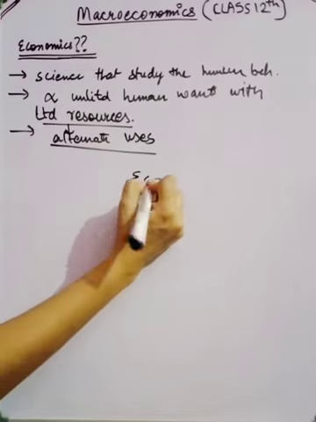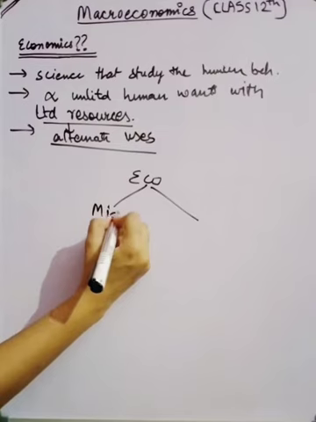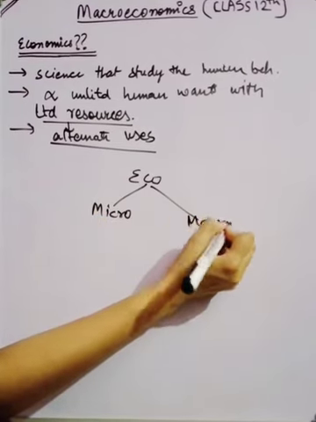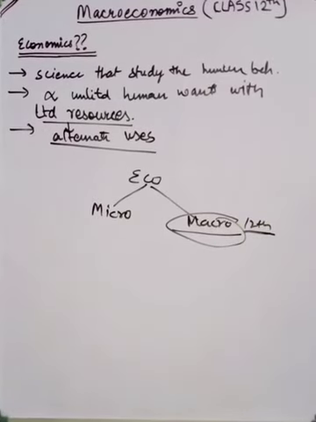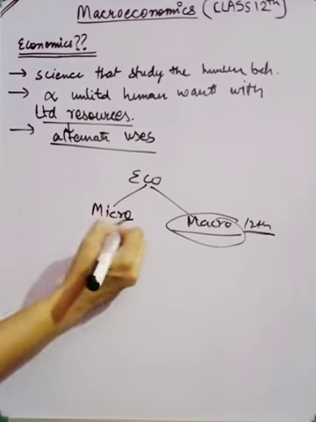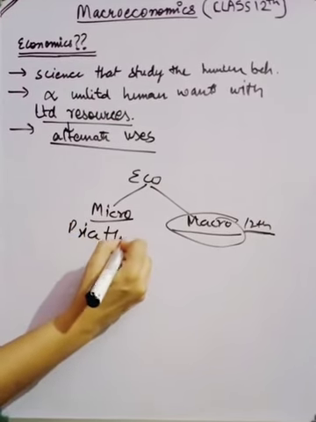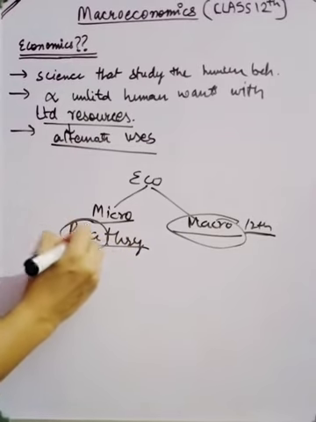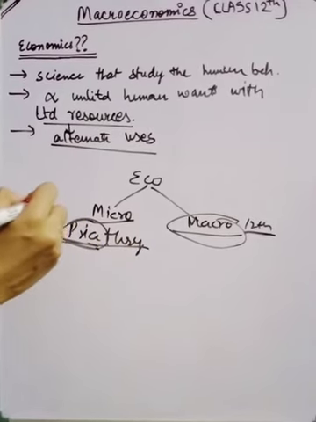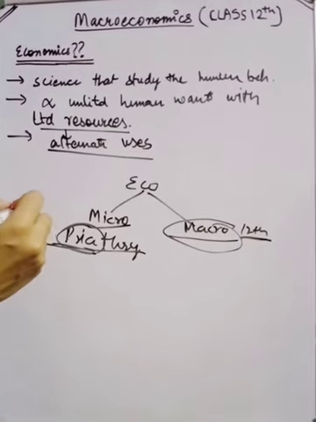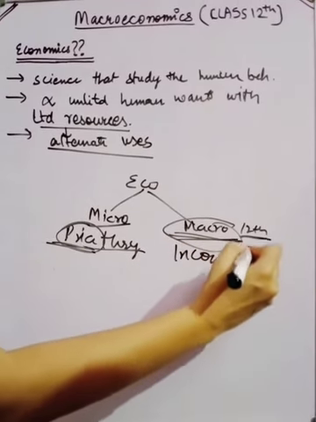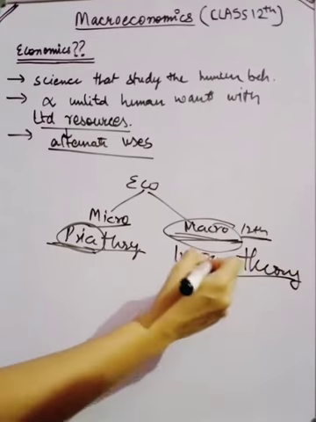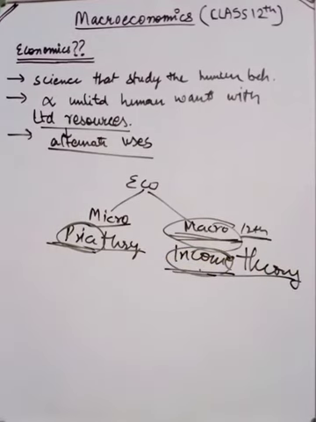So economics has been divided into micro and macro. So this time in class 12 we are going to do macroeconomics. I will be discussing the syllabus in next few minutes. And what macro is, like micro has been discussed as the price theory, because we find the price of the commodities, like as in case of demand and supply theory and all that stuff. And in macroeconomics we do the income theory, and because we are finding up the income and the employment of the economy. So this was the major thing of macroeconomics.